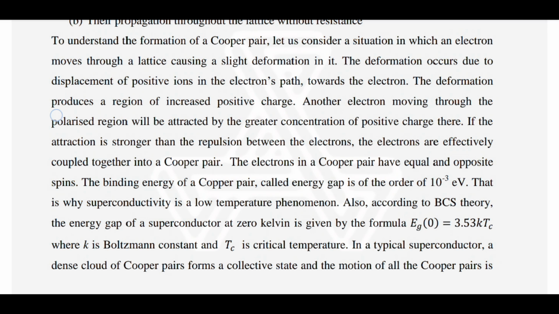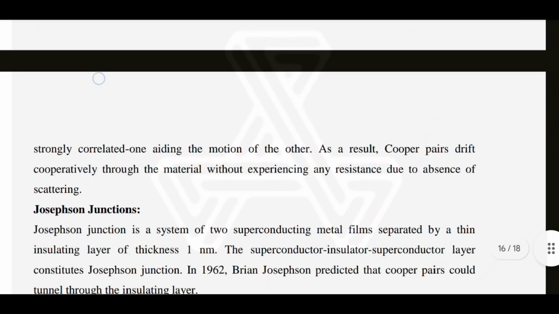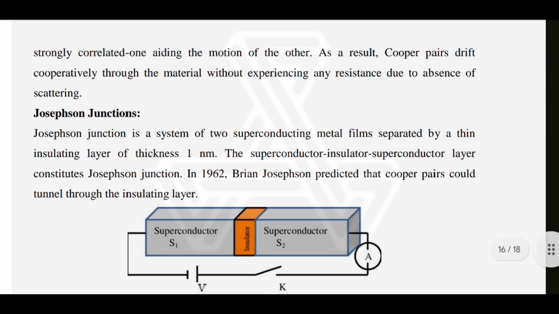That is why superconductivity is a low temperature phenomenon. Also, according to BCS theory, the energy gap of a superconductor at 0 Kelvin is given by the formula Eg(0) = 3.53 kTc, where k is the Boltzmann constant and Tc is the critical temperature. In a typical superconductor, a dense cloud of Cooper pairs forms a collective state, and the motion of all the Cooper pairs is strongly correlated, one aiding the motion of the other.